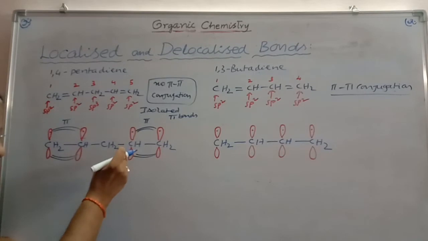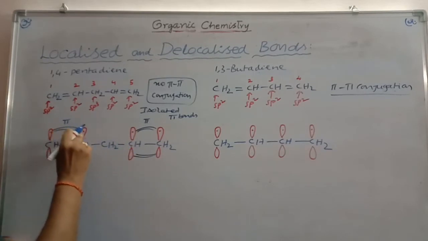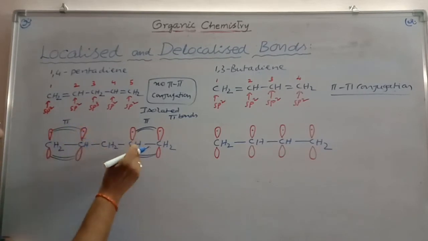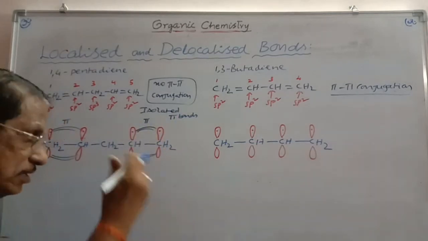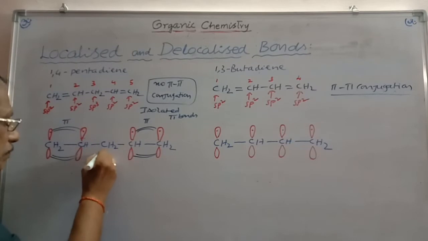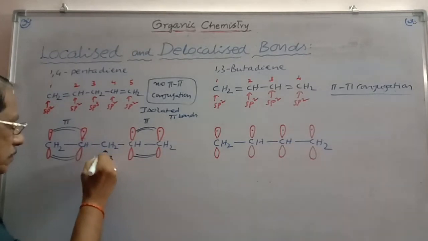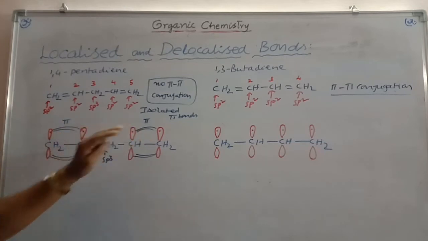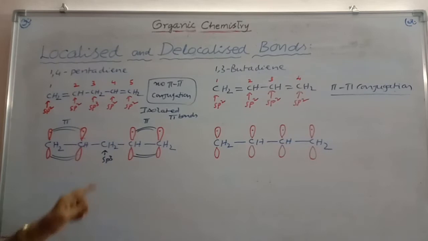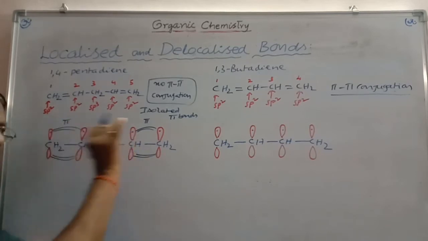Can you extend the overlapping of p orbital on 2nd carbon with p orbital on the 4th carbon? Is there any possibility? In the middle, we are having sp3 carbon. That is a hurdle for the continuation of overlapping between these two, because these two are not adjacent. They are separated by sp3 carbon. And so here in this case, the overlapping cannot be extended.